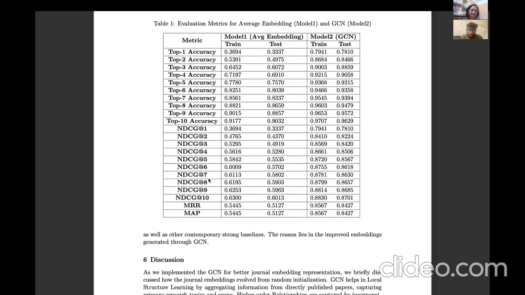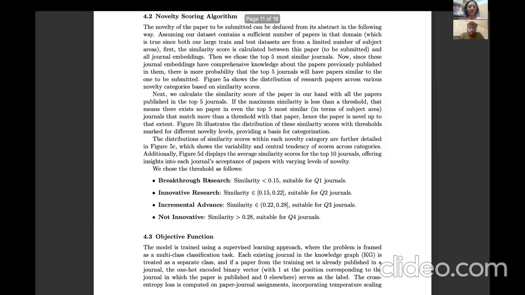So MRR is mean reciprocal rank, and MAP is mean average precision. After we have done this ablation study of the model without GCN, the benchmark model, and the model with GCN, we observed that the GCN model is performing way better than the one without the GCN.